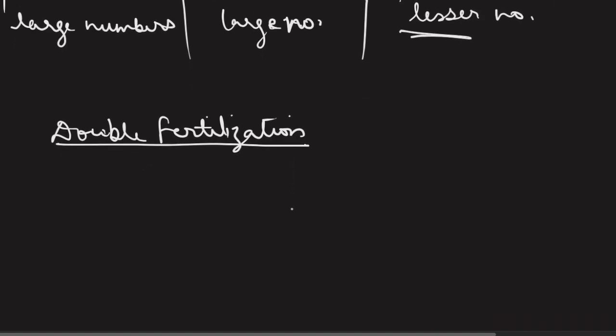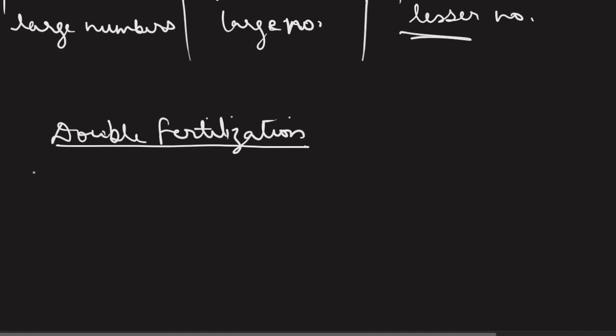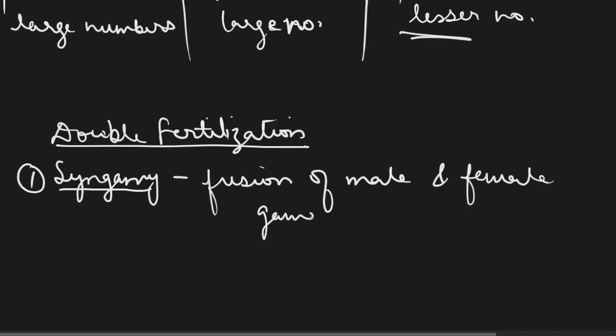So double fertilization has 2 types of fusion. The first type of fusion is called syngamy. Syngamy is quite synonymously used for fertilization, so we will see that the definition of syngamy is also the same. It refers to the fusion of male and female gamete to produce zygote. Now you see, the definition that we have crammed up unconsciously so far does not include the information about the ploidy of the gametes and zygote. So this is where students usually lose marks, by not mentioning other information that may be required in order to gain the complete marks.